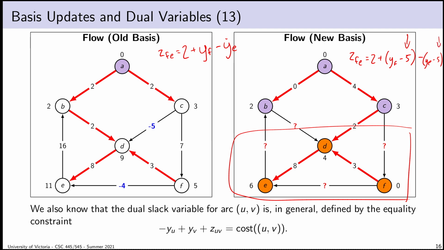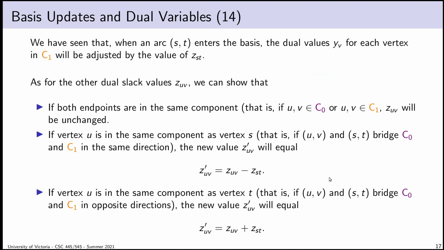And that means that if you have an arc whose endpoints lie entirely in C1, the change to the dual optimization variables on each endpoint will basically cancel out any possible change. So the dual slack variables for any arcs that are entirely inside of C1 won't change. We can use similar logic to derive the change to everything else.